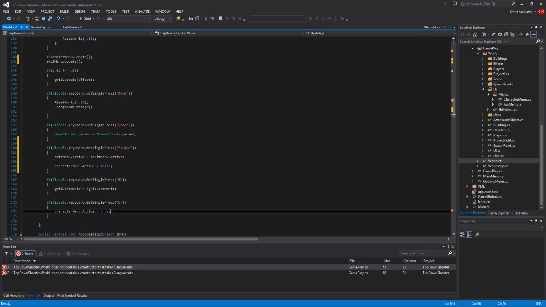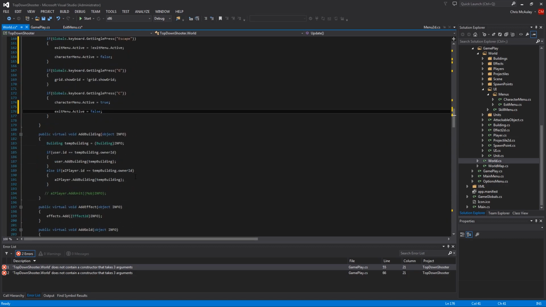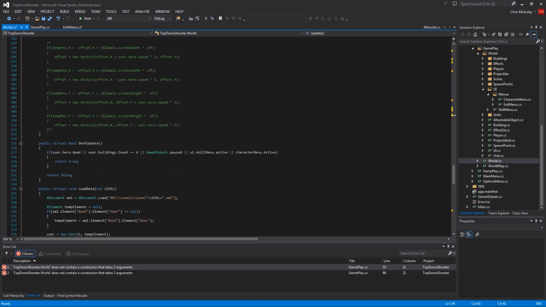And then probably in here we want to say exit menu dot active equals false. Also, same thing. So you want to open your character menu, it closes the exit menu. You want to open your exit menu, it closes your character menu. Okay, all minor stuff. And then somewhere down here we have this.